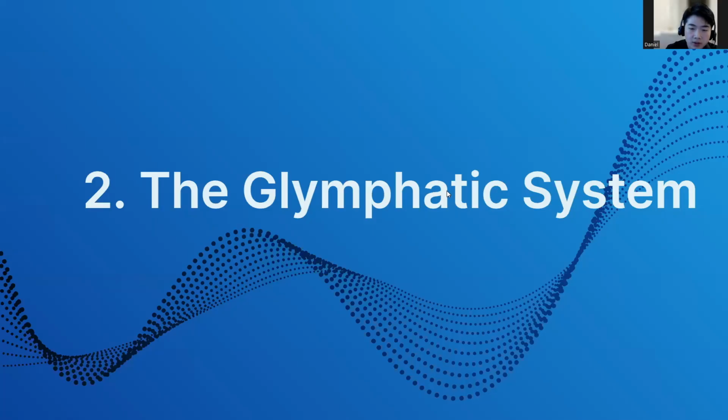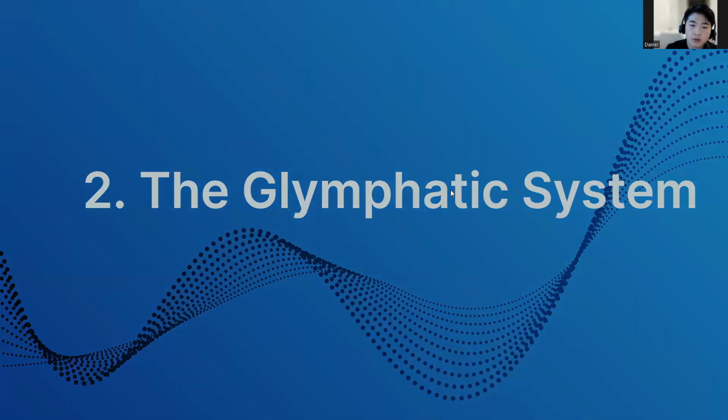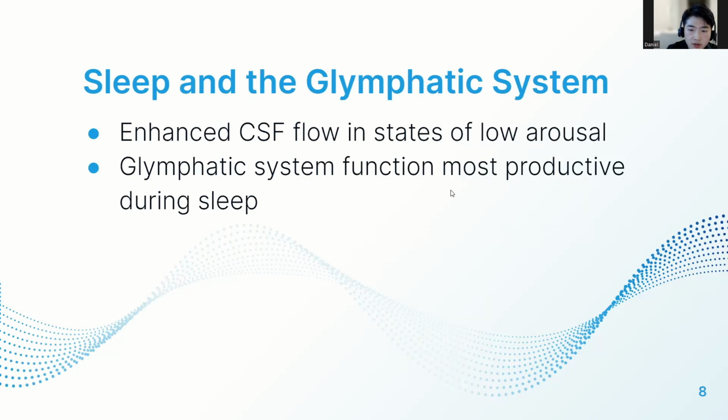The glymphatic system is one potential culprit for the link between sleep and alpha-synucleinopathies. In various animal studies, CSF influx was found to be greater in sleeping animals than those that were awake. Other animal studies have shown that sleep deprivation is often accompanied with higher concentrations of pathological proteins such as tau and alpha-synuclein.